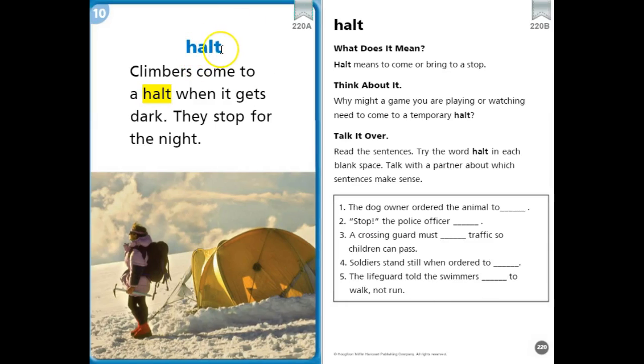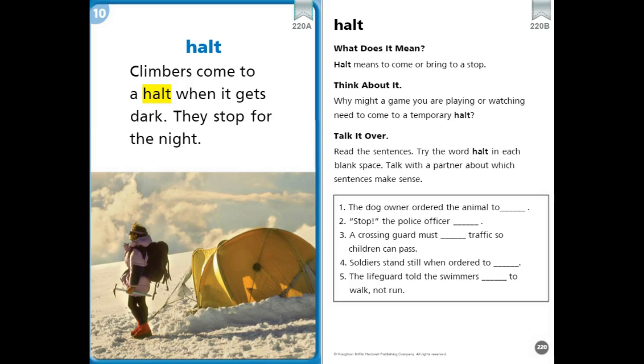Read with me. Halt. Climbers come to a halt when it gets dark. They stop for the night. Halt means to come or bring to a stop. Why might a game you're playing or watching need to come to a temporary halt?